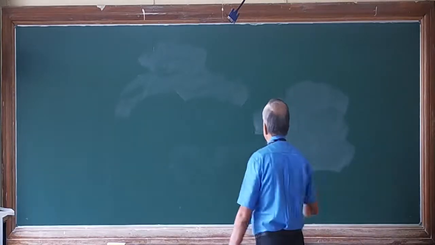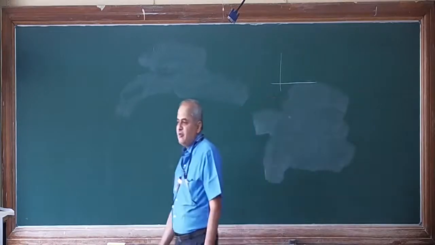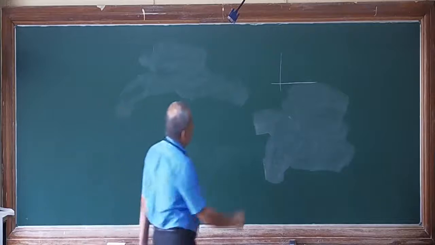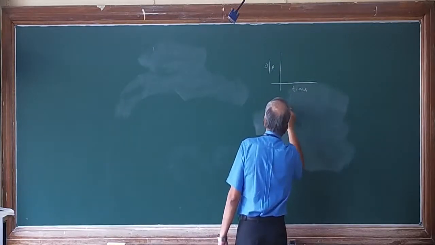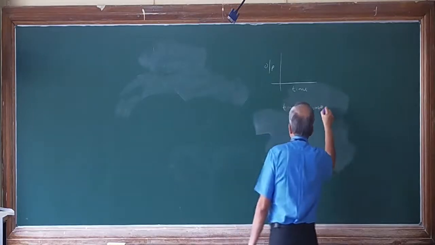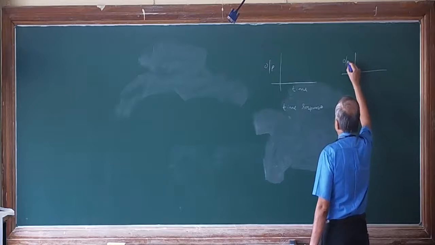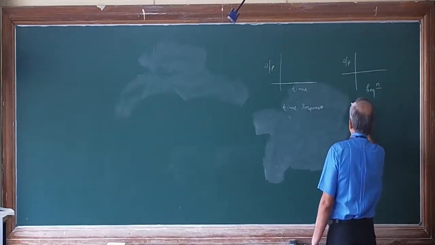What does frequency response analysis mean? In time response analysis, we have a plot of output versus time. So if you have a plot of output versus time, it is time response analysis. Whereas if you have a plot of output versus frequency, it is frequency response analysis.